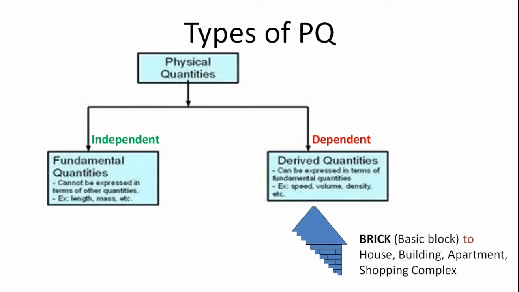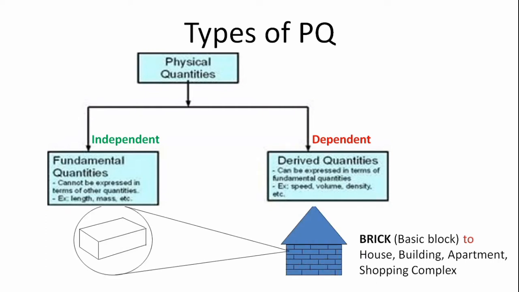The fundamental physical quantities are independent and cannot be expressed in terms of other physical quantities. For example, length, mass, and time. So length is a fundamental physical quantity because length cannot be expressed in terms of mass or time.